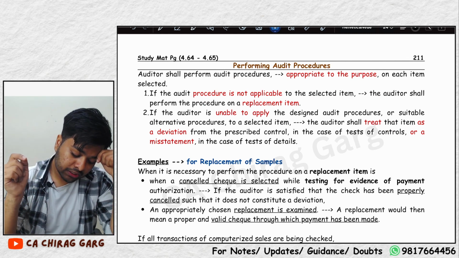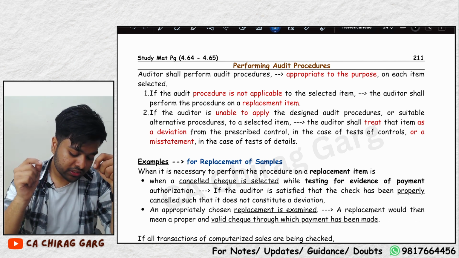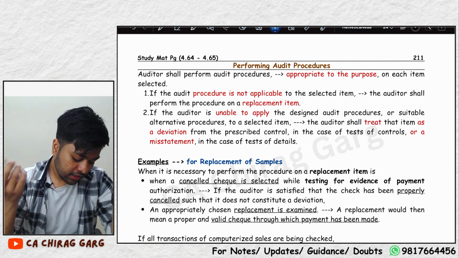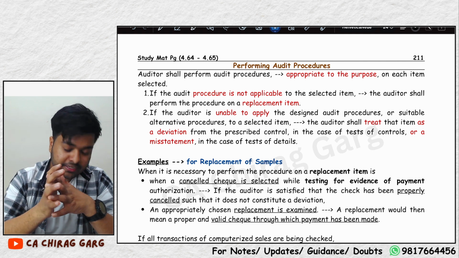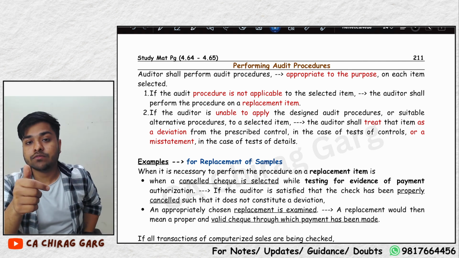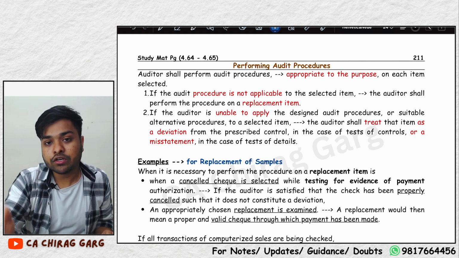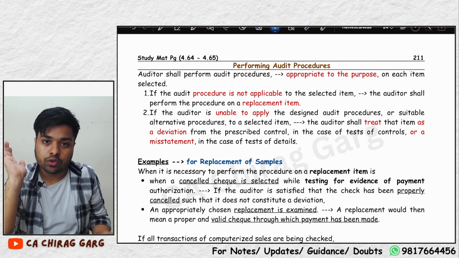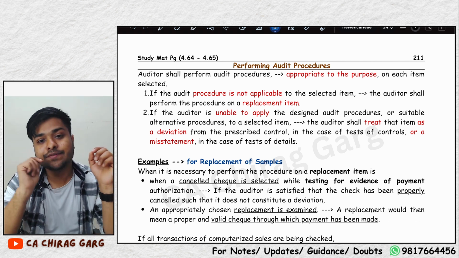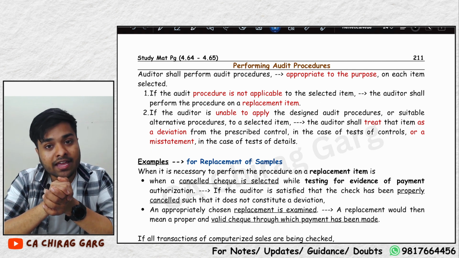Performing audit procedures. The auditor shall perform audit procedures appropriate to the purpose on each item selected. If the procedure is not applicable to that item, he shall perform the procedures on a replacement item. For example, the auditor has selected a few checks to check whether the payment of these checks has been received or not. He has selected 7 samples, from which one of the checks is a cancelled check.